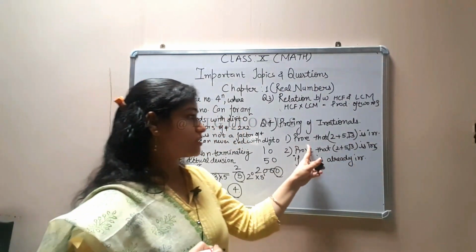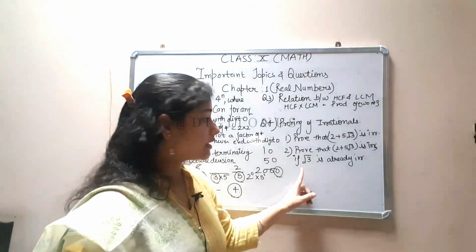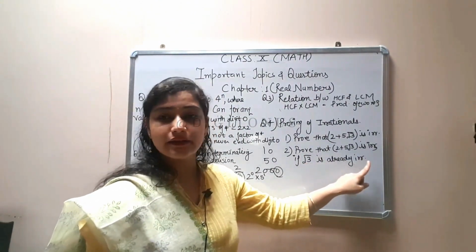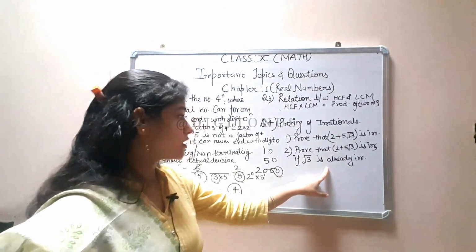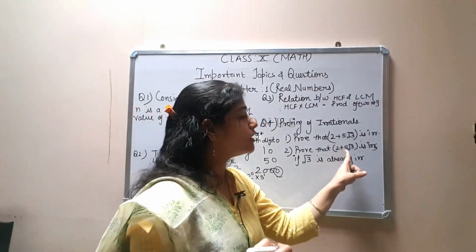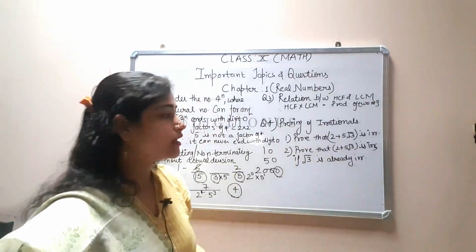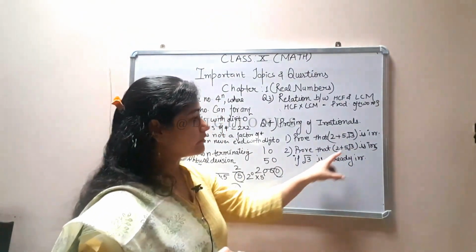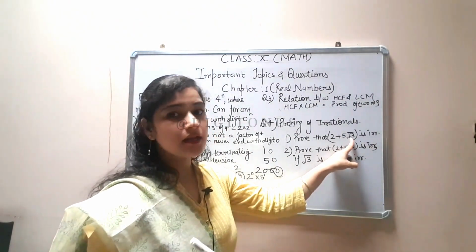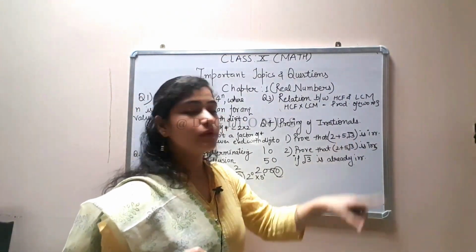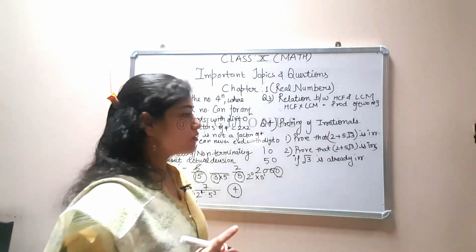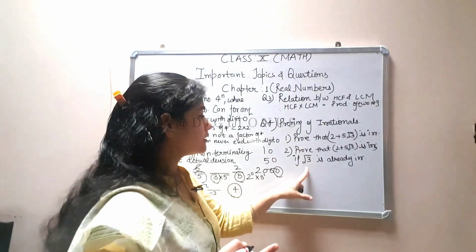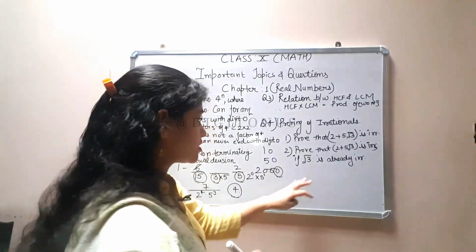Means the difference between this question and the other is they have already given that root 3 is irrational, so we have to prove only that 2 plus 5 root 3 is irrational. But in the other question nothing is given, so firstly we have to prove that root 3 is irrational. After that we will prove that 2 plus 5 root 3 is irrational. Okay, so this question will come only in the 3 and 4 marks and this in the 2 marks section.